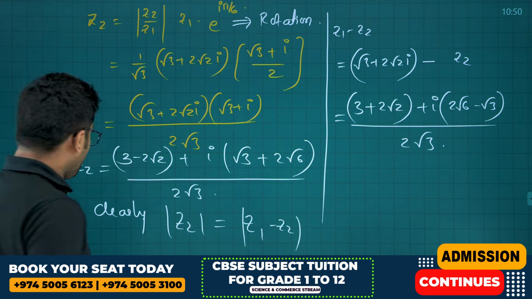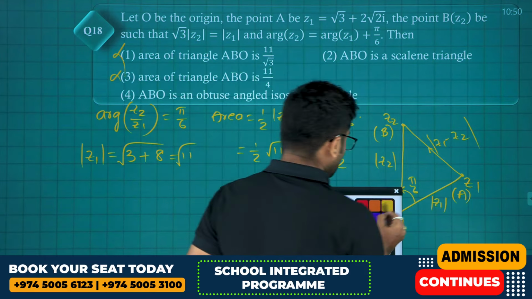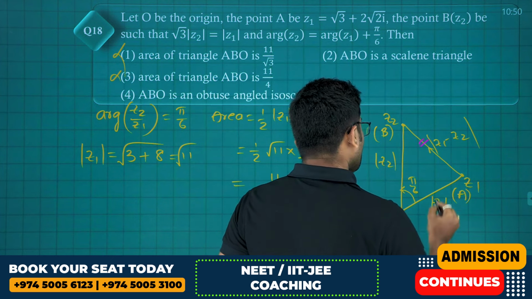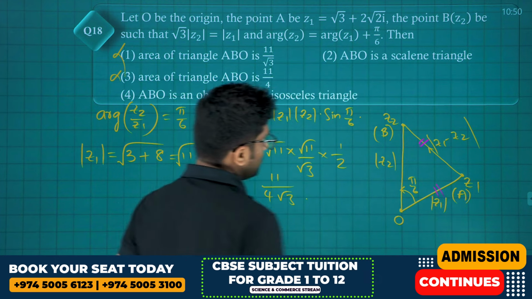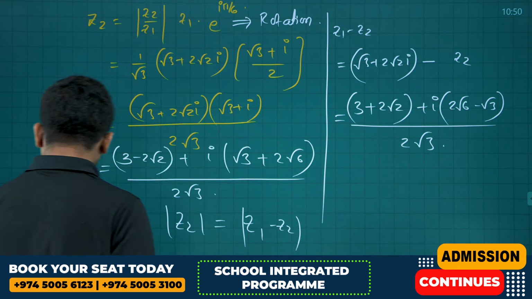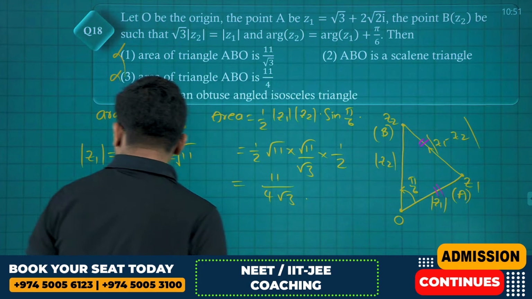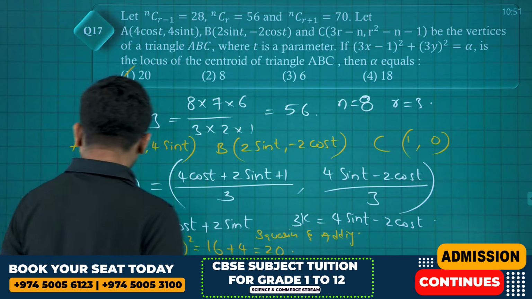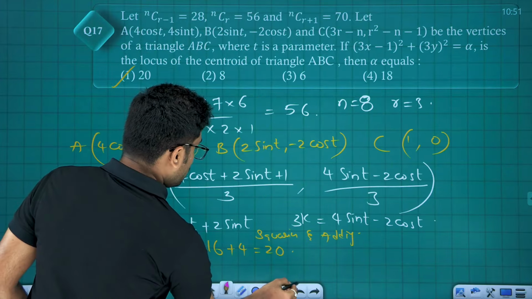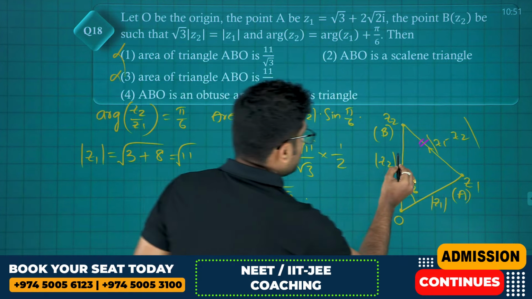Okay? Now, so that means mod of Z1, this modulus is equal to mod Z1. So these two are same, correct? Z1 minus Z2 is equal to mod Z2. So these two are equal.